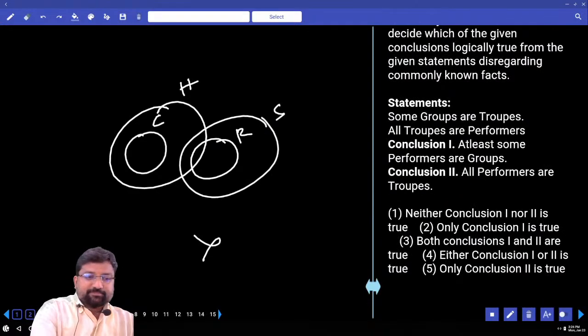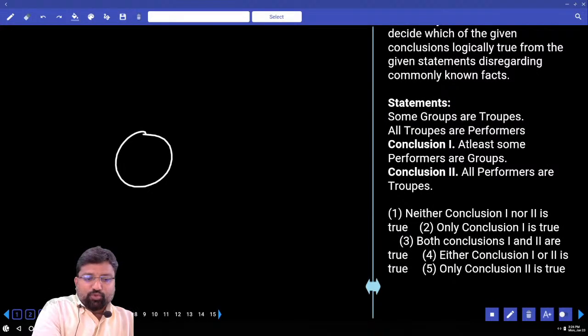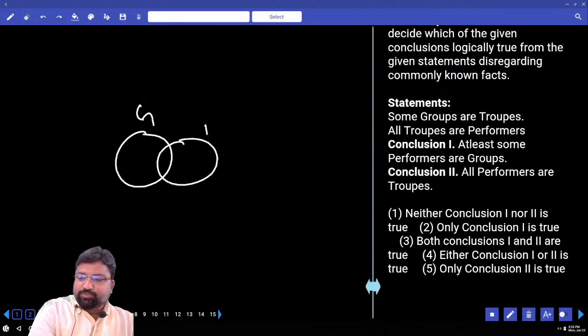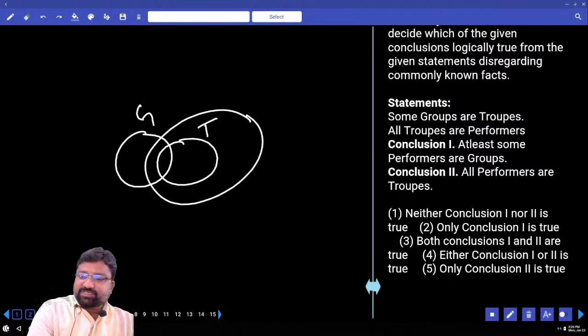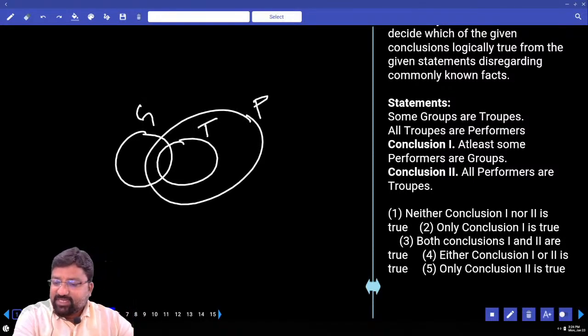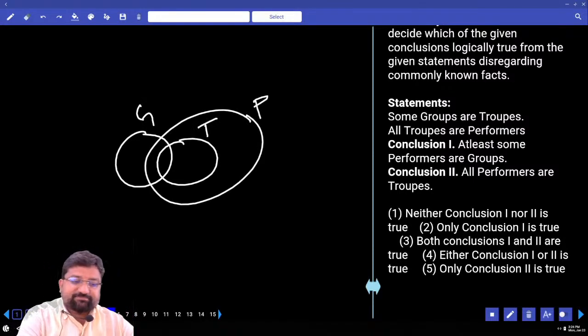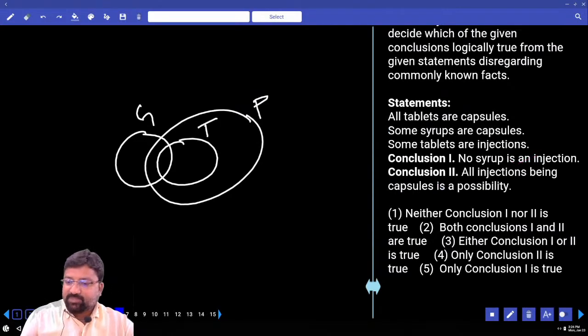Next. Some groups are troops. All troops are performers. First, at least some performers are groups. Some performers are groups. Right or wrong? Right. All performers are troops. Do you see all the performers inside troops? No. What's the answer? Only one. Next.